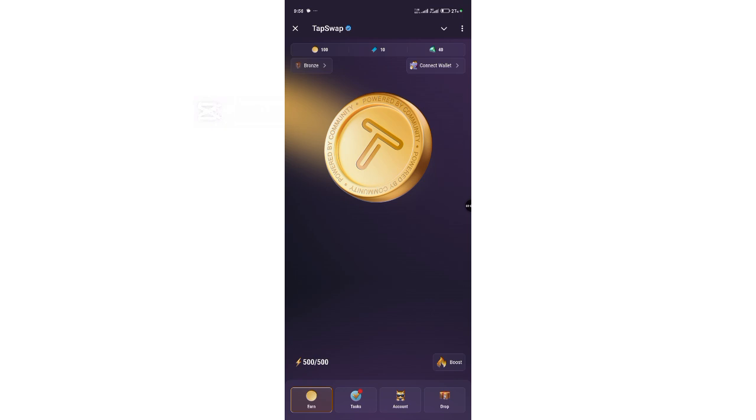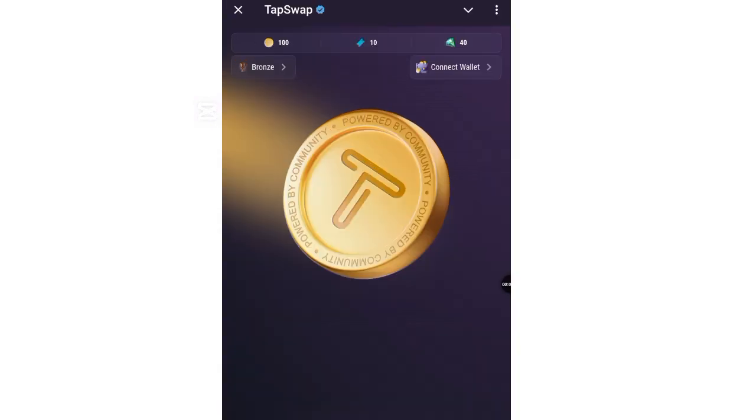I know during that TGE, which is token generating event, they will share the 100% of the 1 billion. They will share a little percent to each of the families, maybe community. The TapSwap community, the ones that do the tapping, will be having 70%. Then the rest 30% will be shared among their team and the rest. That's how they do it.